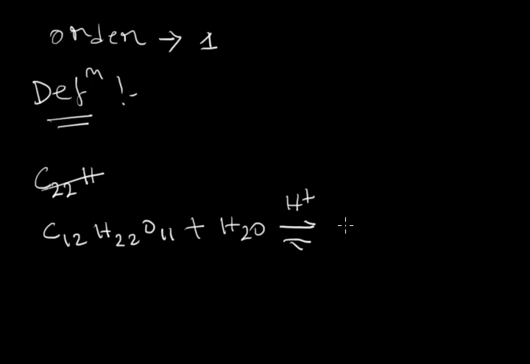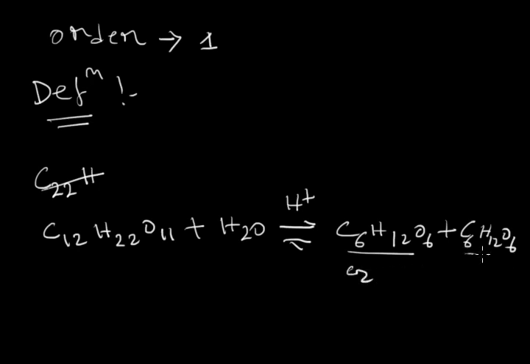It forms C6H12O6 plus C6H12O6. This is called glucose and this is called fructose. They are the isomers of each other.